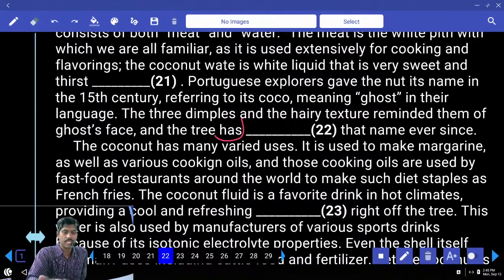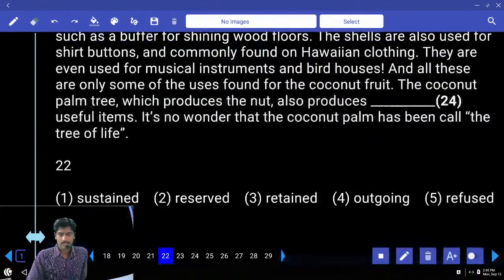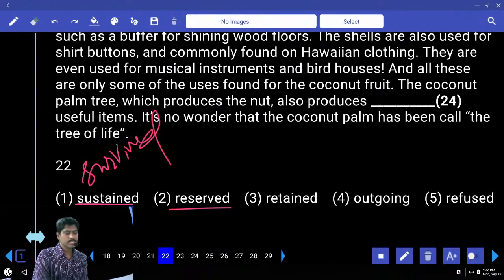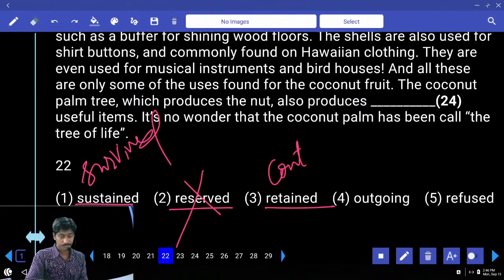After has, V3 is needed. The tree has dashed that name ever since. It has sustained. Sustained means okay, maintained, continued. Sustained is more related to survived. Survived its name. Reserved. Can a tree reserve its own name? People can reserve their names in hotels for seats. Retain, continue, maintain. Possibility is there.